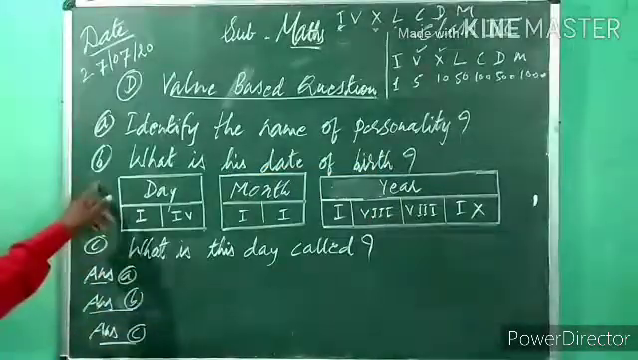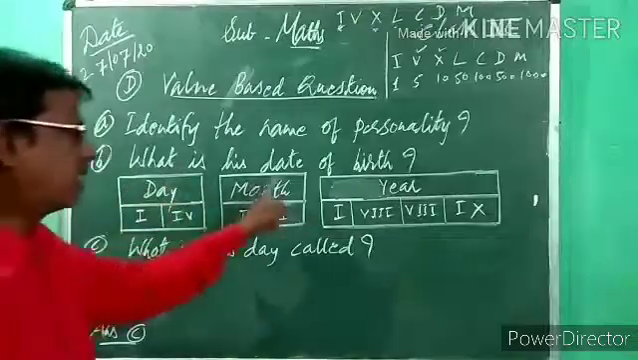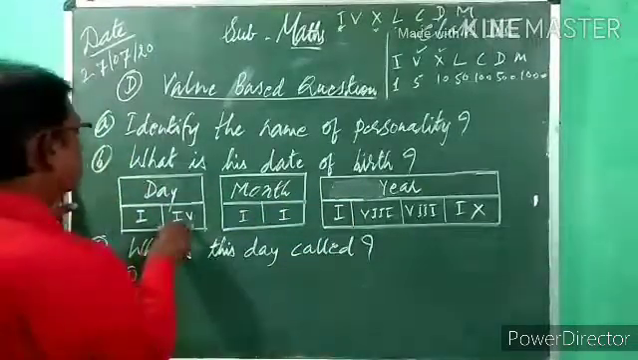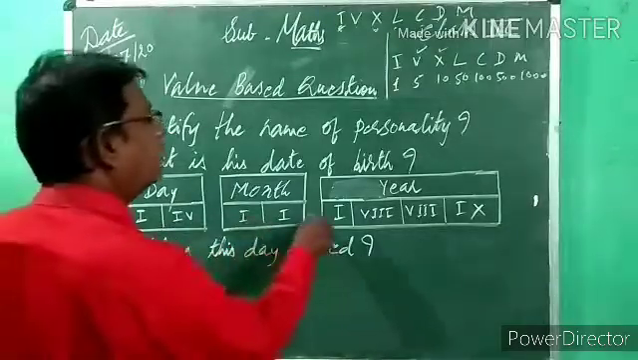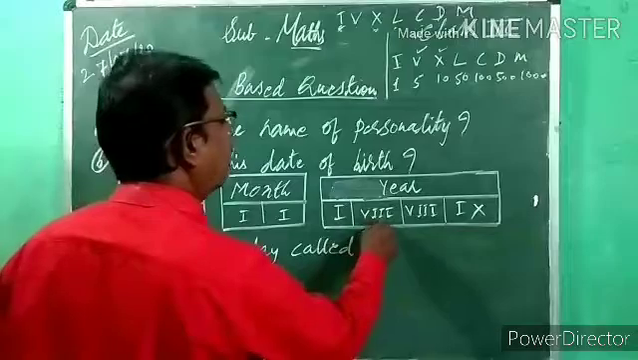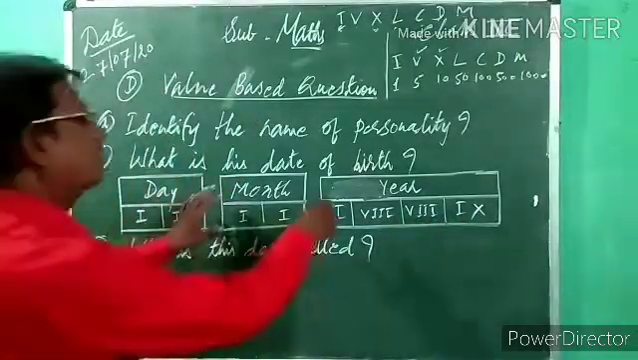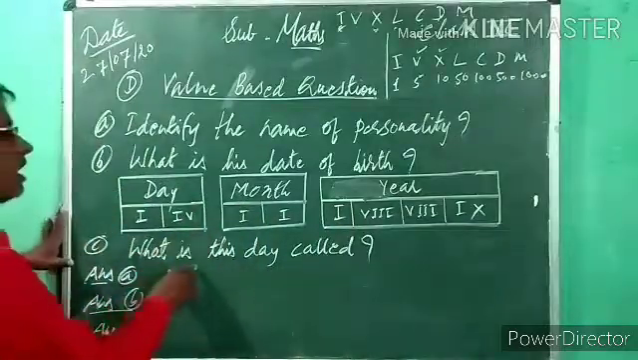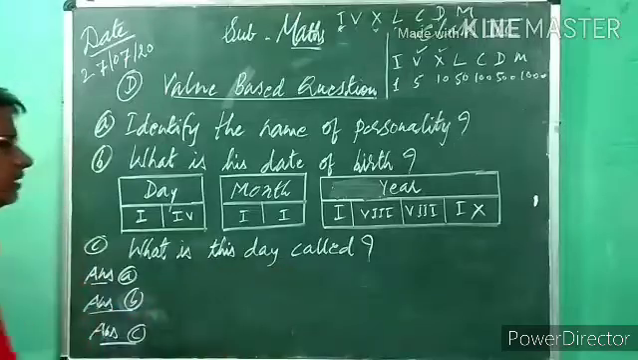After that, B: what is his date of birth? The day, month and year are given in Roman numerals: IV, I, V and IX. You have to write them in Indo-Arabic numerals. And what is this day called? What is this day card? Okay, we will write the answers one by one.